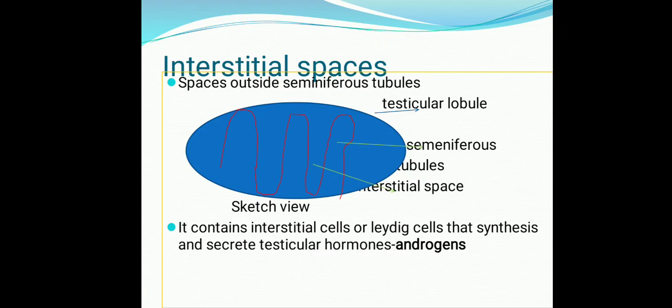In the interstitial spaces there are Leydig cells that synthesize and secrete testicular hormones called androgens. And in the seminiferous tubules there are two types of cells, male germ cells and Sertoli cells.